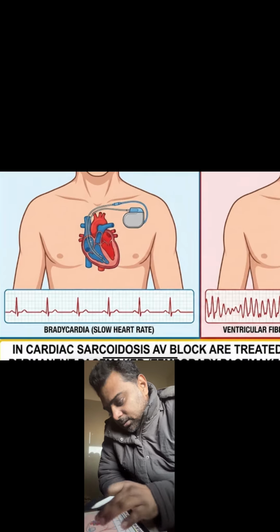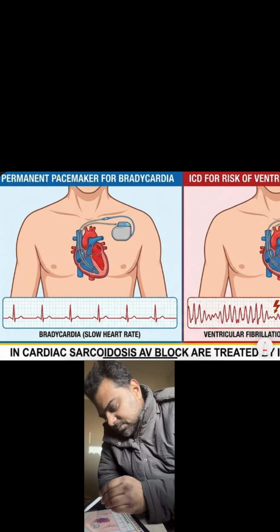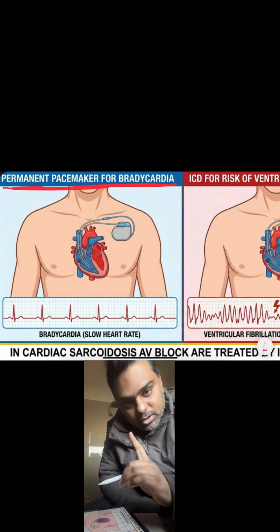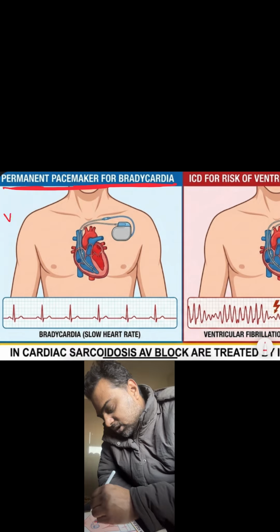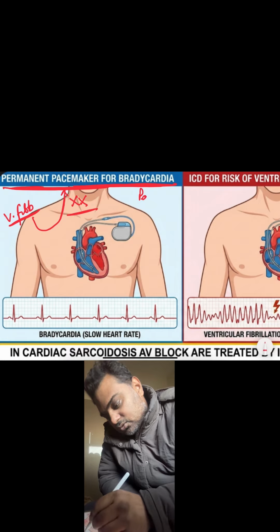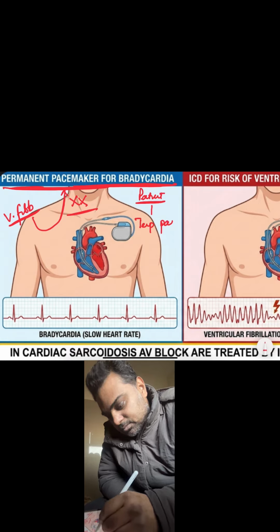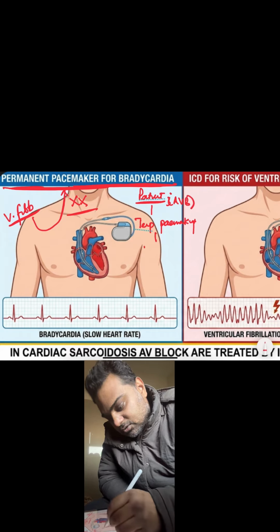Now please remember one very important thing: permanent pacemaker is for bradycardia, and the cause of death in sarcoidosis is not bradycardia, it is ventricular fibrillation. So that is why permanent pacemaker has no role. But if the patient comes to you, what will you do? You will do temporary pacing, because the patient is having third degree AV block. So with temporary pacing, you will stabilize the patient.